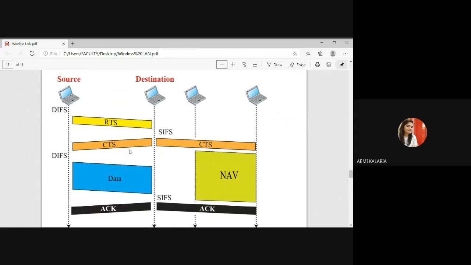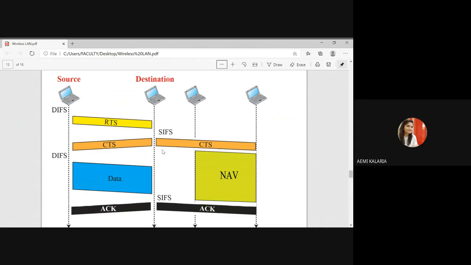Basically, first of all, what is DIFS? The full form of DIFS is distributed interframe space. After the backoff time, if the source wants to transmit something, it will check whether the station is idle or not. It will wait until the DIFS time. After the DIFS time, if the station is still idle, then it will send the RTS to the destination. RTS means request to send. Basically it is asking the destination: if I want to send the data, is it okay if I send? Now at the destination side, it will wait for SIFS.